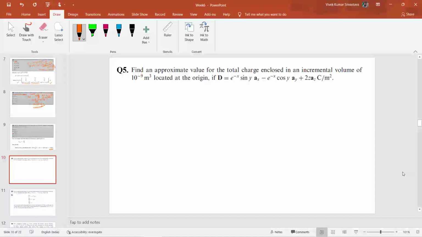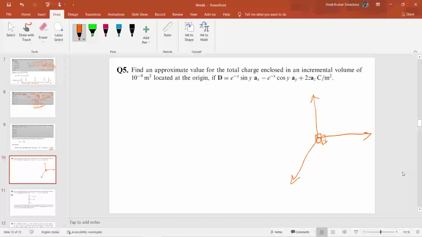Find an approximate value of the total charge enclosed in an incremental volume of 10 raised to the power minus 9 meter cube, located at the origin. Let us suppose this is my coordinate axis, and we have to consider a small incremental volume here, which is located at the origin.